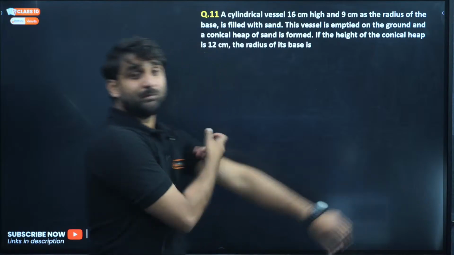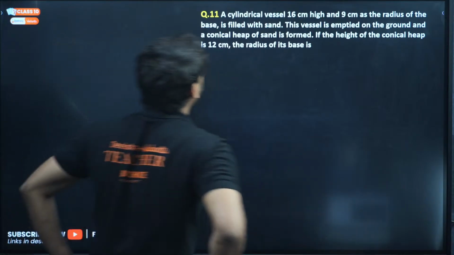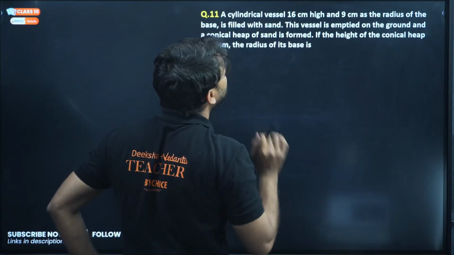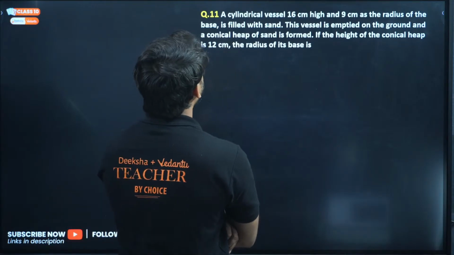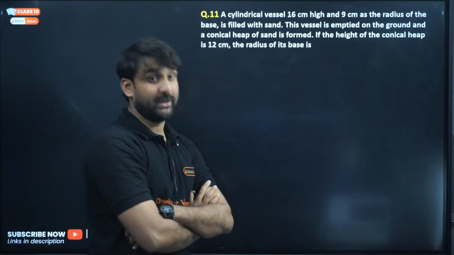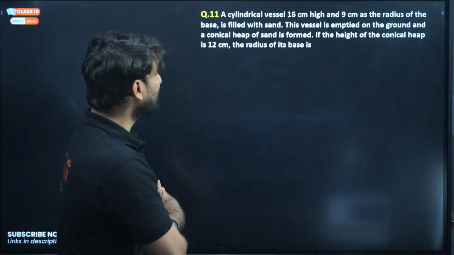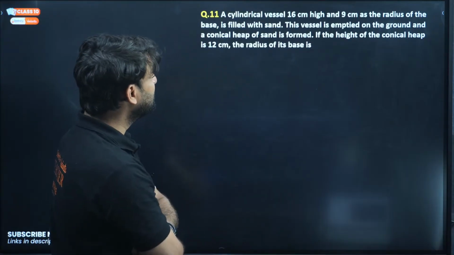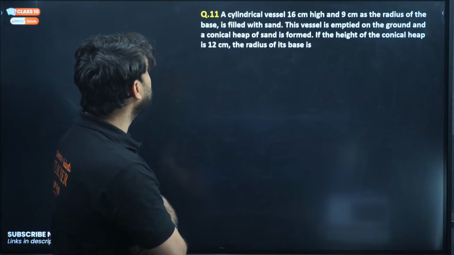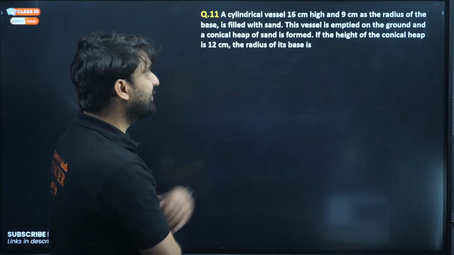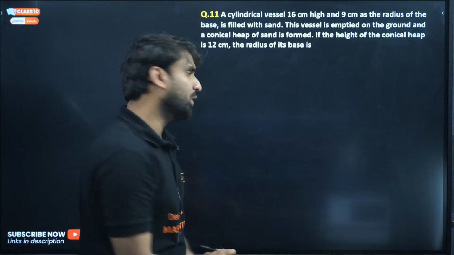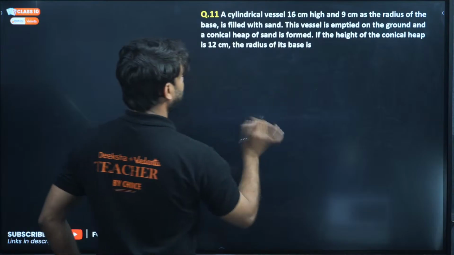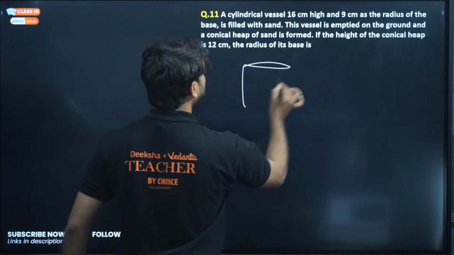Okay, look at the question. A cylindrical vessel 16 centimeter high and 9 centimeter as the radius of the base is filled with sand. This vessel is emptied on the ground and a conical heap of sand is formed. If the height of the conical heap is 12 centimeter, what will be the radius? Okay, don't worry, my dear champions. There is a cylindrical vessel.